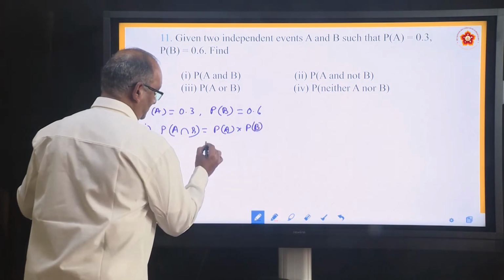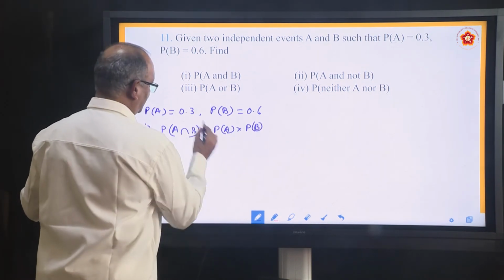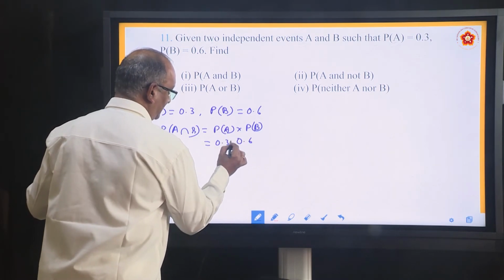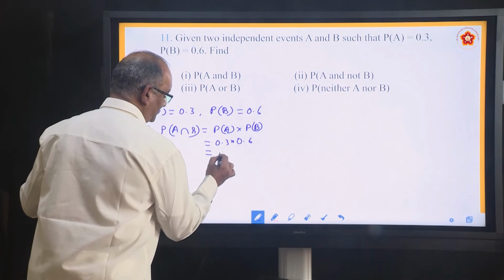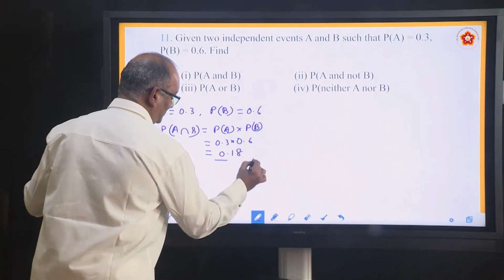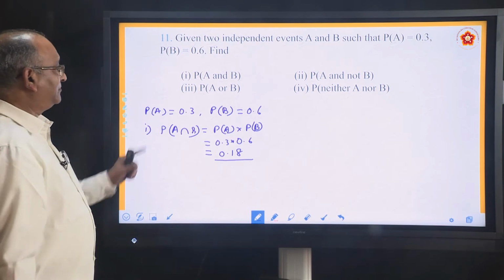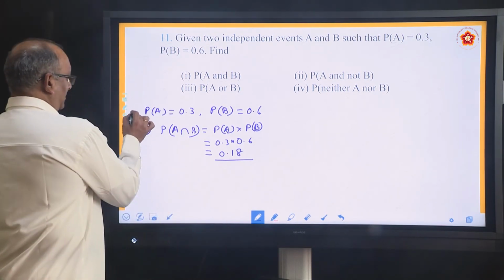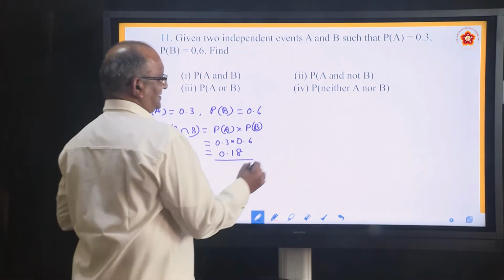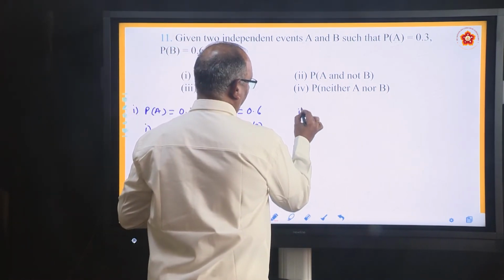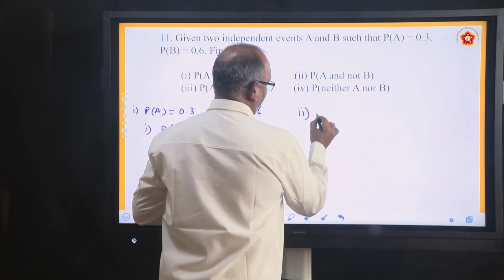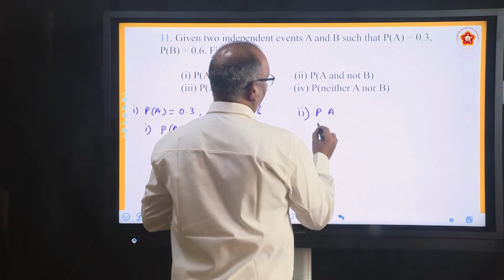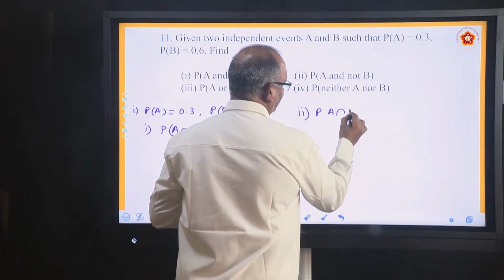Substitute the values. P(A) is how much? 0.3. P(B) is how much? 0.6. Multiply, you get 0.18. This is the first answer, P(A and B). Now come to the second one. What does he say in the second one? P of A and not B, A intersection B dash.